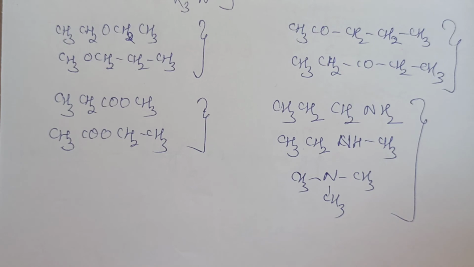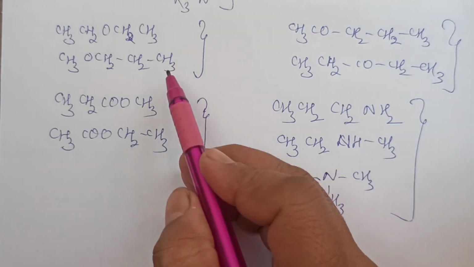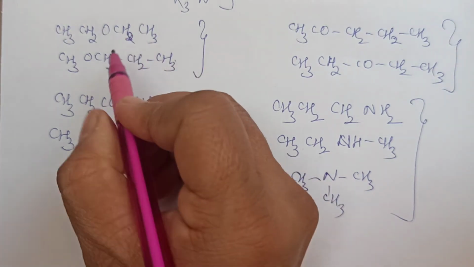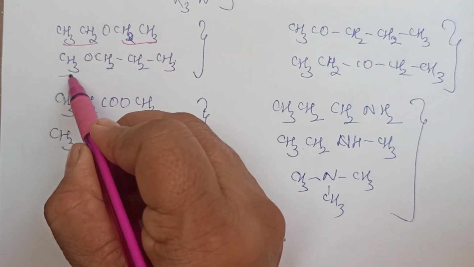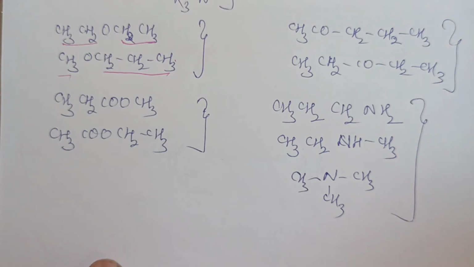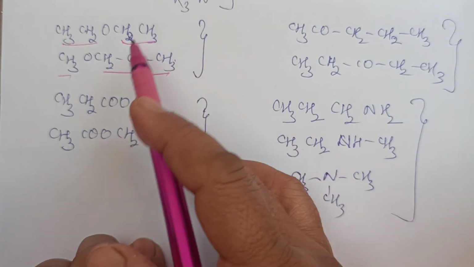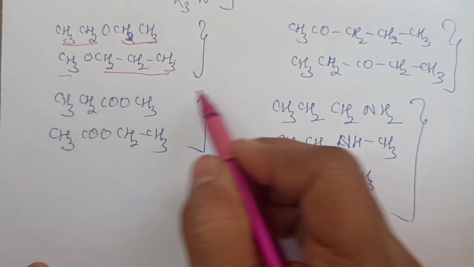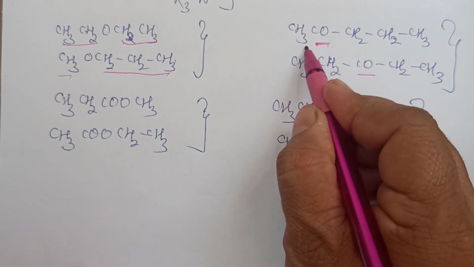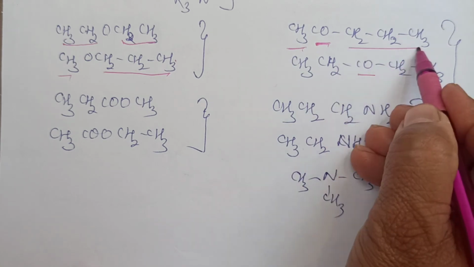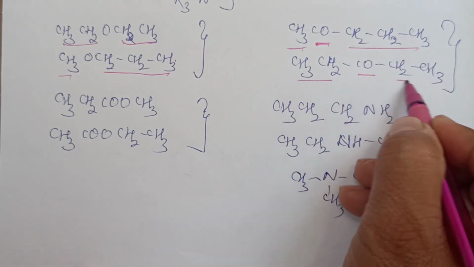Now quickly you can have a look at the examples. This example I have written for ether: ethyl attached to O, or methyl propyl attached to ether. So these two are considered as metamers, right? Take this one, CO, ketone, 1 carbon atom and 3 carbon atoms, or 2 and 2.